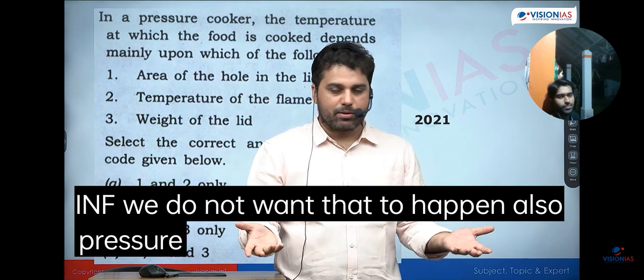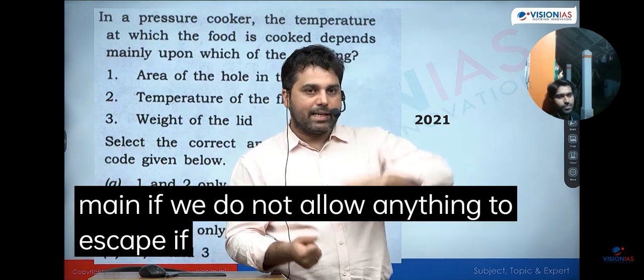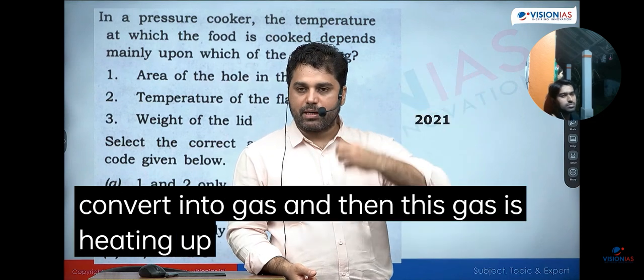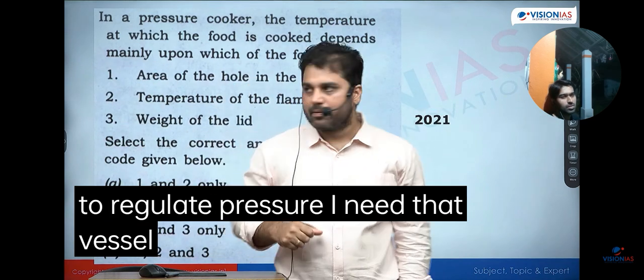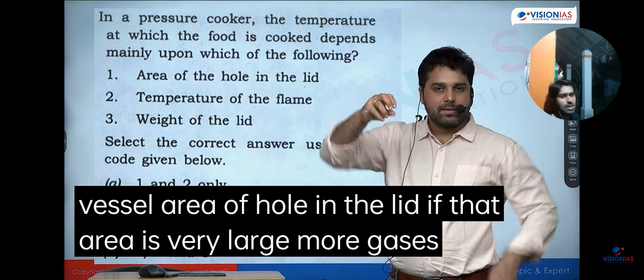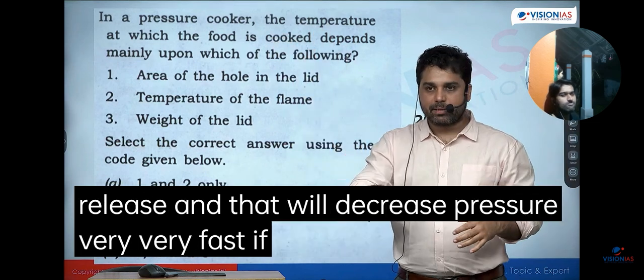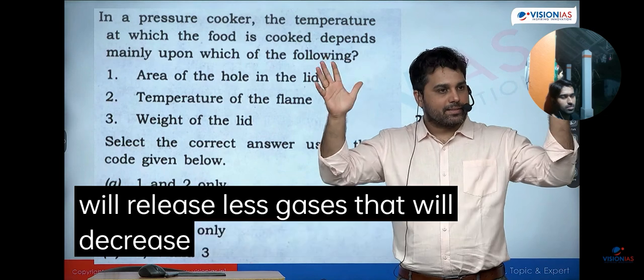We do not want that to happen also. Pressure maintain भी तो करना पड़ेगा ना. If we do not allow anything to escape, if I allow all of the water to convert into gas, and then this gas is heating up, then it will increase the pressure so much that the entire cooker will burst. That is why to regulate pressure I need that vessel. Area of hole in the lid: if that area is very large, more gases will release, and that will decrease pressure very, very fast. If the area is less, it will release less gases, that will decrease pressure slowly.